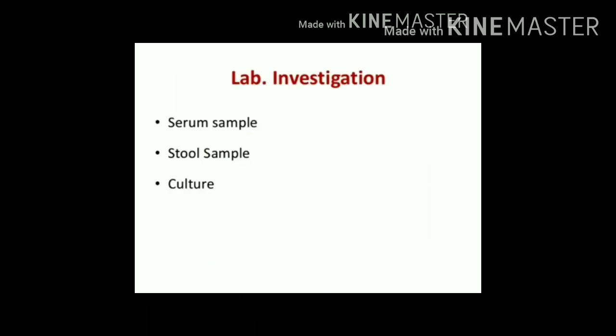Which sample will you collect for lab investigation of a polio case? It includes collection of a blood sample and a stool sample. What test will you advise for these cases? Either culture or isolation of the virus. These tests will help in diagnosis of poliomyelitis.